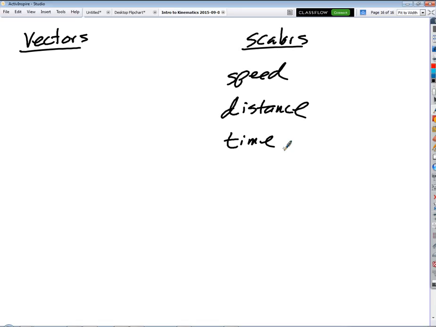All right. Okay, vectors. Somebody give me a vector here. Velocity. Velocity, okay. Okay, so what's the definition of velocity? Difference in, change in...